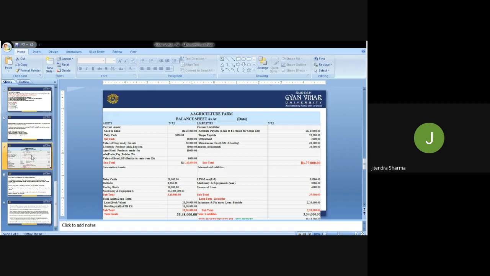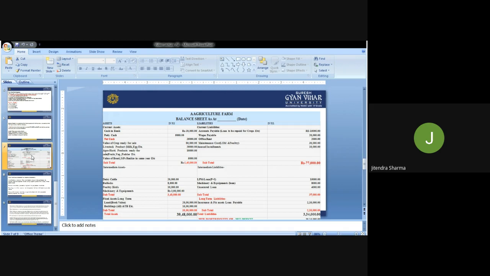So the subtotal is about 3,48,000. That is the total of current assets and intermediate assets. Now we'll go into the section of the liabilities. Here are the intermediate liabilities. LPM loan, if he has taken a loan for the animals, that is 50,000 rupees. Machinery equipment loan 8,000 rupees. Unsecured loan, if he has taken, 4,000 rupees. It means here the 37,000 rupees is the intermediate liabilities. It means that thing he was supposed to pay, but not immediately, after 2-3 months, after a year, like that.